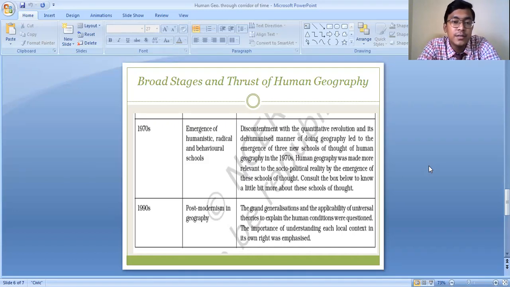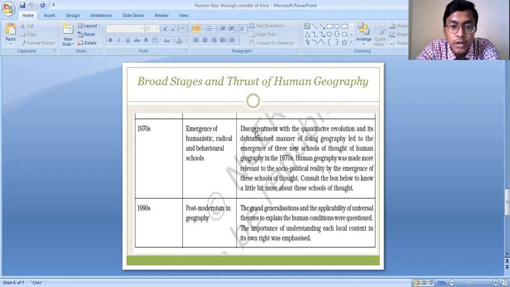Some geographers belong to the humanistic school of thought, some to the radical school, and some to the behavioral school. School of thought does not mean the school where you study; it is a group of geographers who focus their research or studies on the humanistic approach, the radical approach or the behavioral approach. We will be discussing these in detail after this slide.